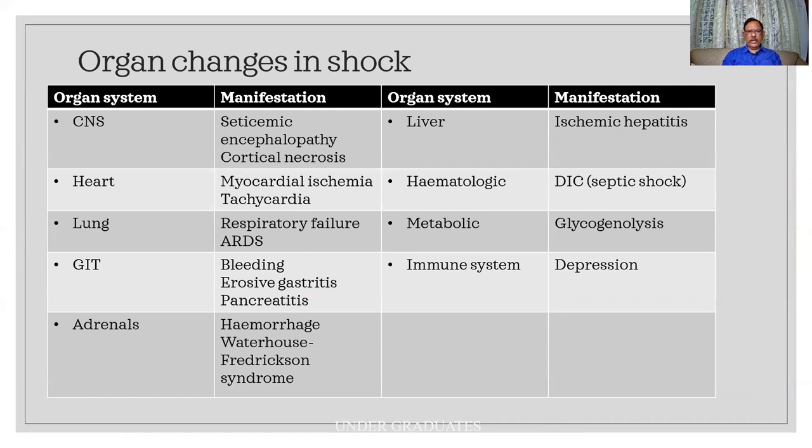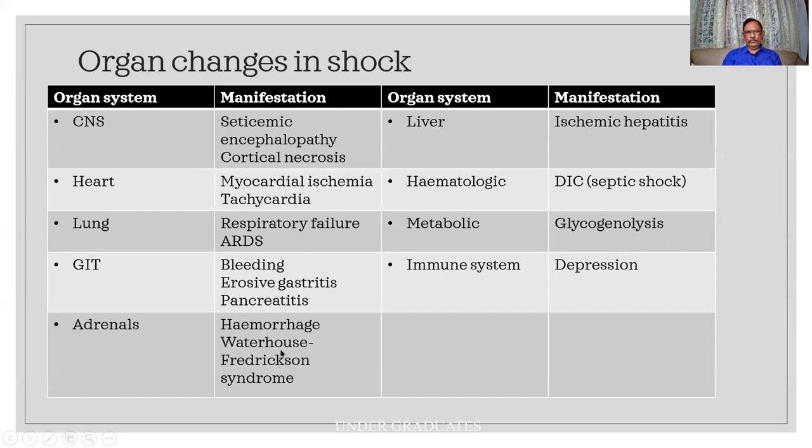What are the various organ damages in shock? In the central nervous system, the manifestation can be septicemia, encephalopathy. Rarely there can be red neurons or cortical necrosis. In the heart, it can be in the form of myocardial ischemia, infarction, tachycardia. In the lung, respiratory distress syndrome, leading to the hyaline membrane and the accumulation of fluid. Gastrointestinal tract, there can be erosive gastritis, bleeding. Pancreatitis can also occur in shock. Adrenals, massive hemorrhage called as a